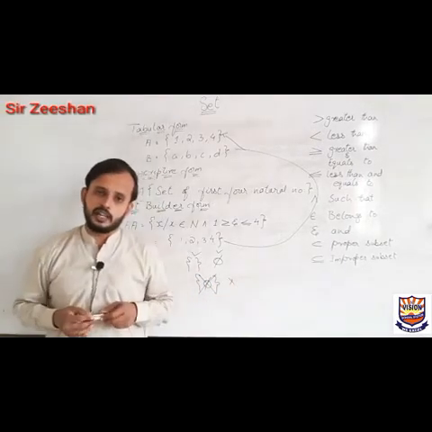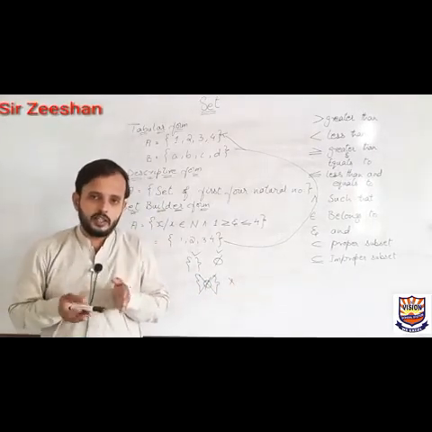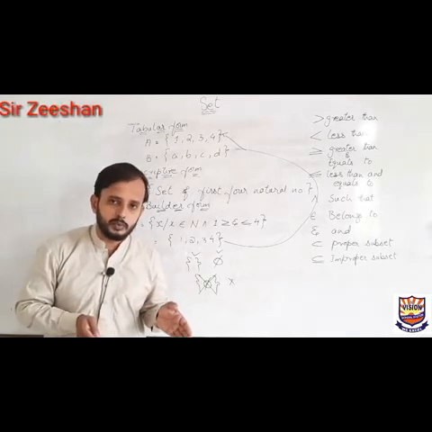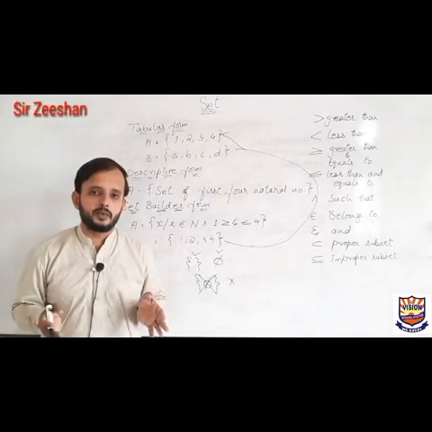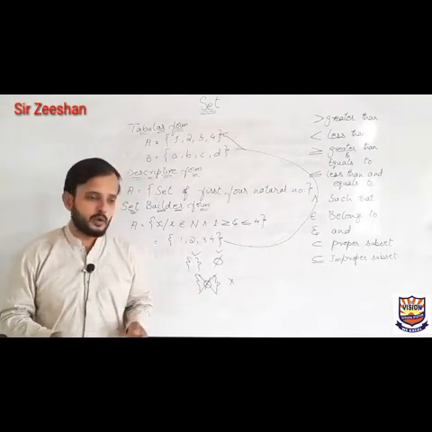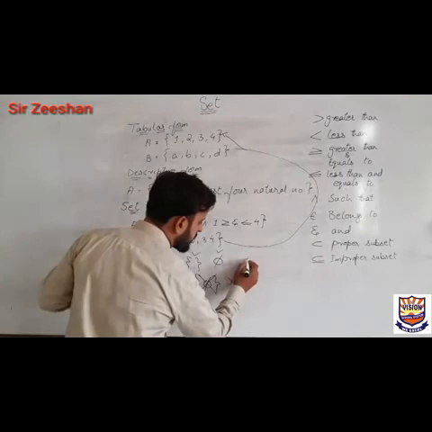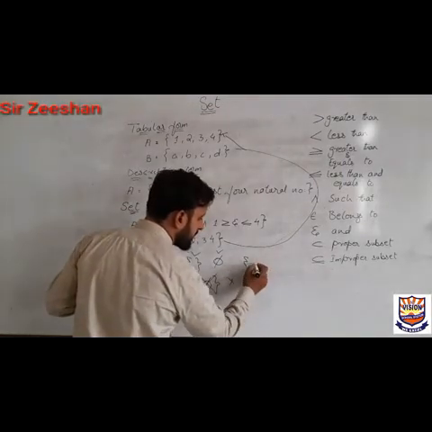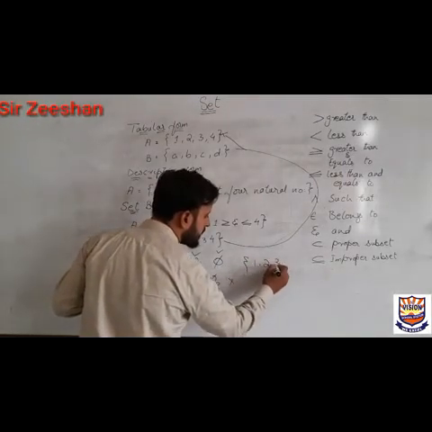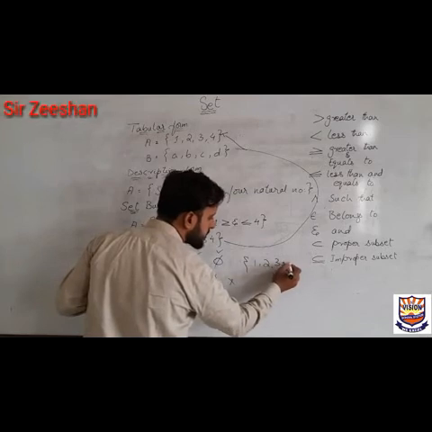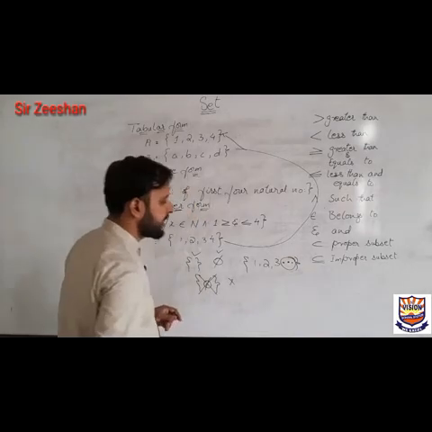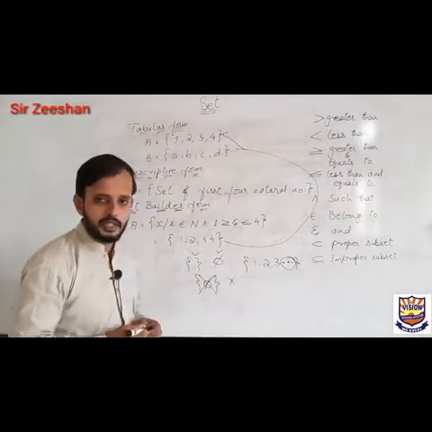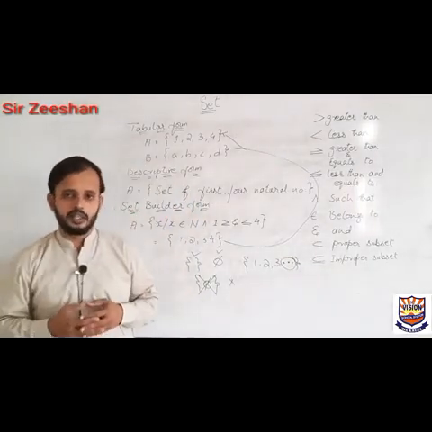A finite set is that set in which the members of the set are countable, and an infinite set is that set in which the members are uncountable. The mathematical identification of an infinite set is 1 2 3 and these 3 dots here. These 3 dots are used in the mathematical way of writing an infinite set.